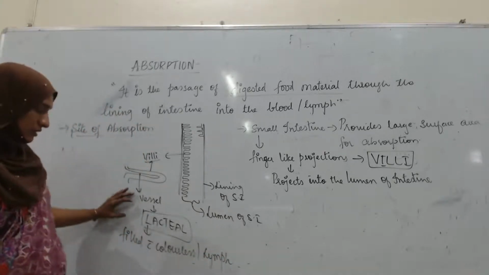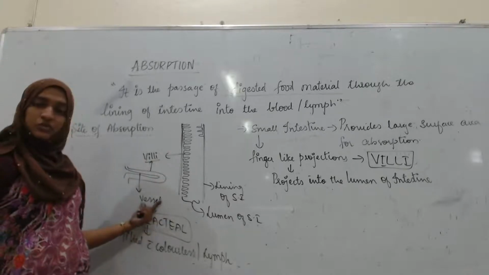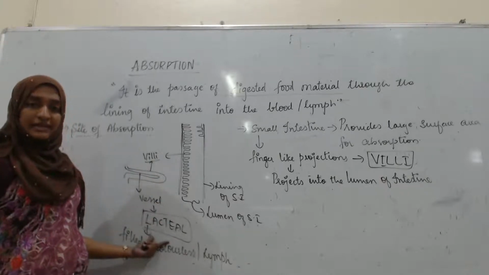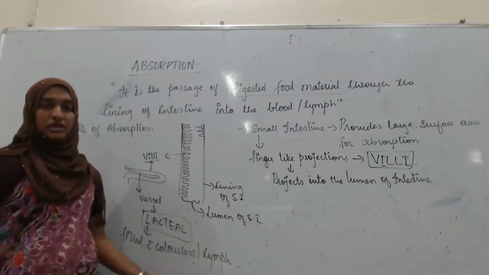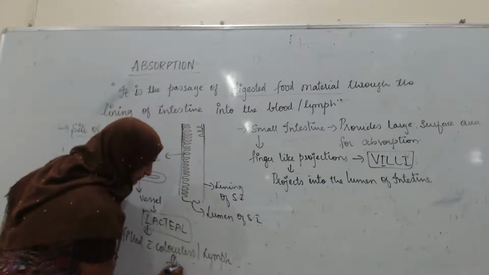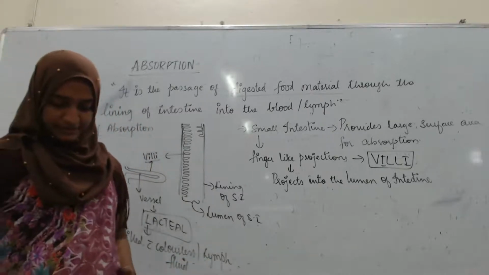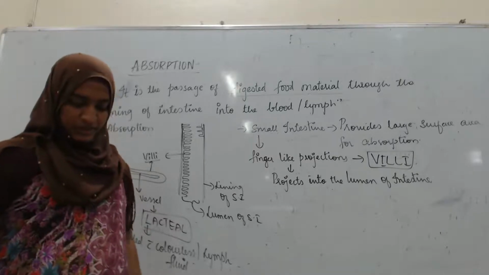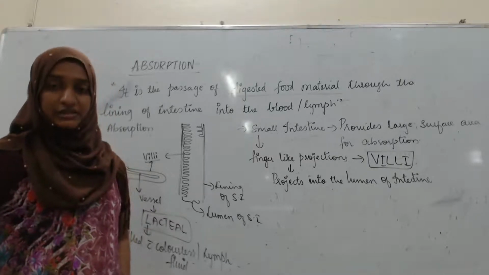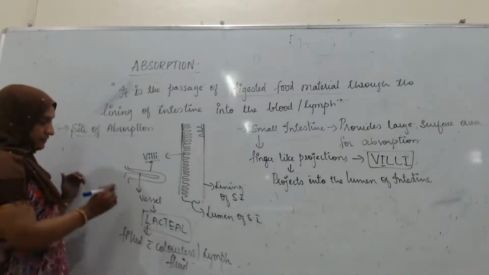So in the center of the villus there is one vessel, known as the lacteal, which is filled with colorless fluid or lymph. Around the lacteal is a network of capillaries, by means of which blood is brought very close to the surface.